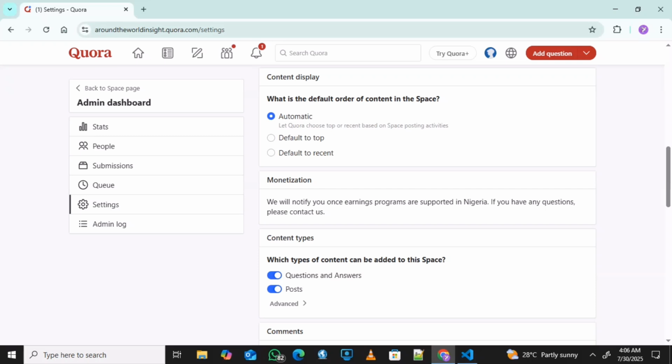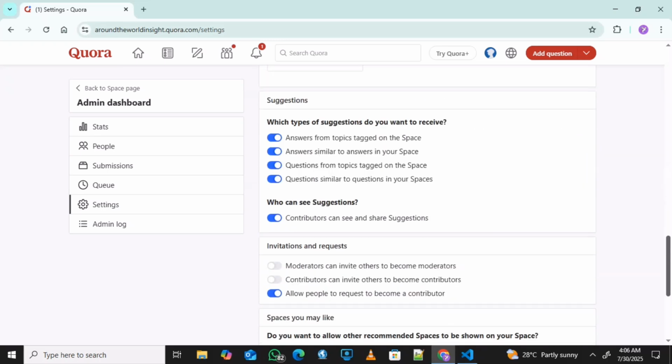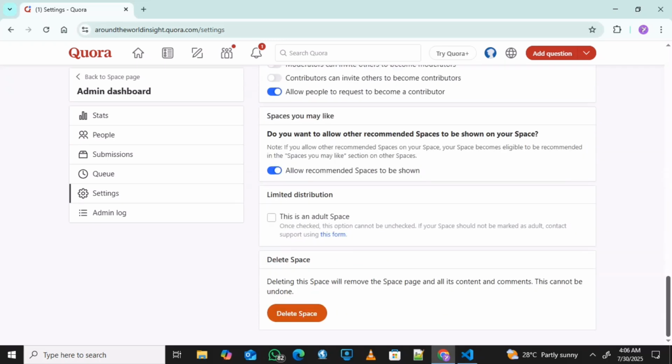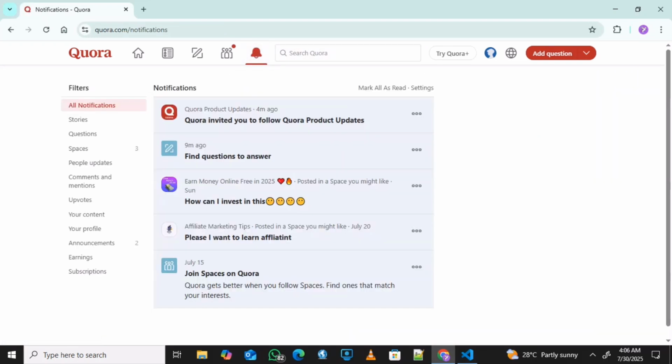So monetization of space is not supported in Nigeria, but you can look for a supported country, and if you see a supported country, you can use VPN. And I think they pay through Stripe and PayPal, so you need to create Stripe accounts.